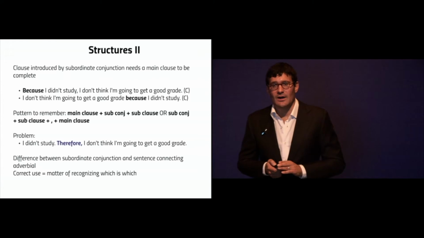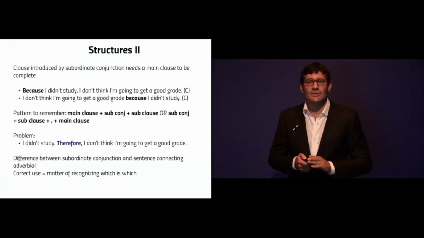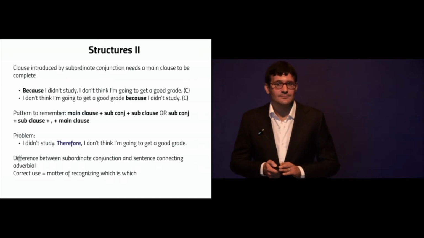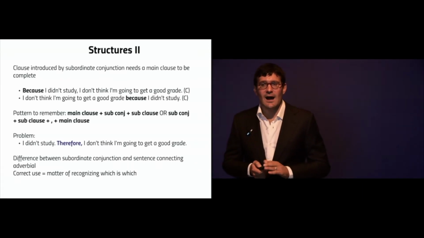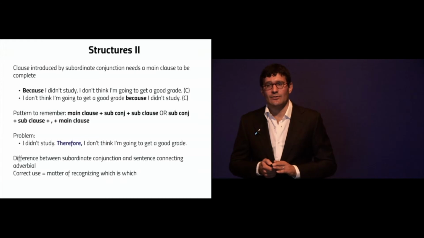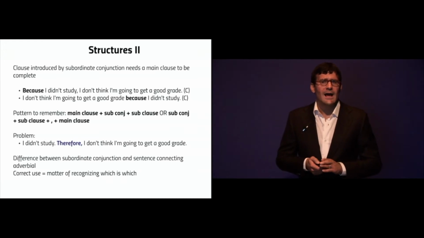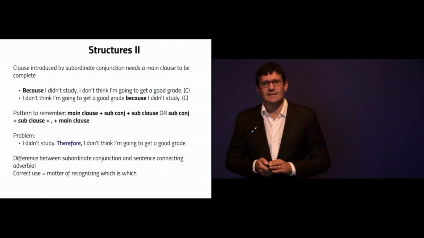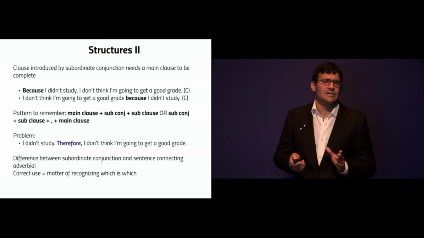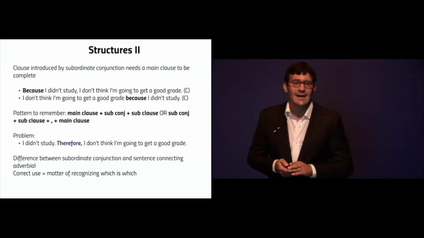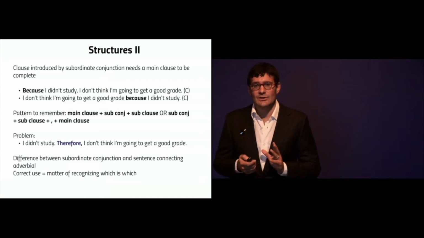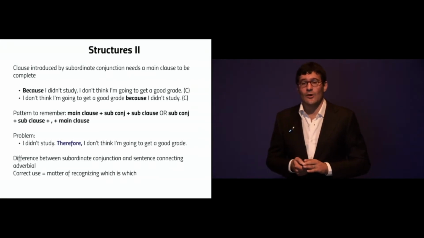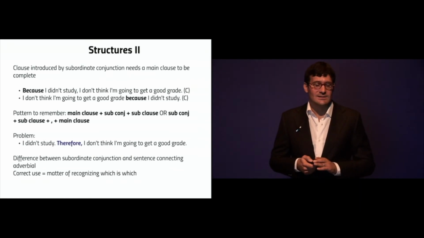The second type of structure is a clause introduced by a subordinate conjunction, which needs a main clause to be complete. Because I didn't study, comma, I don't think I'm going to get a good grade. Or, I don't think I'm going to get a good grade because I didn't study. Now, you're going to say, well, can you really start a sentence with "because"? Our teacher always told us in school that you can't do that. I'm telling you that you can. There's absolutely no reason why you should not start a sentence with "because."